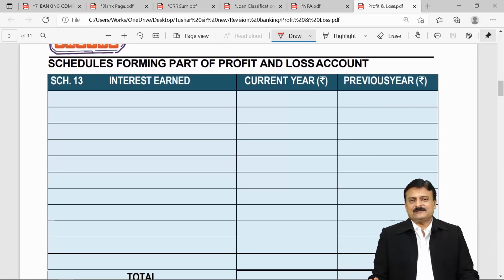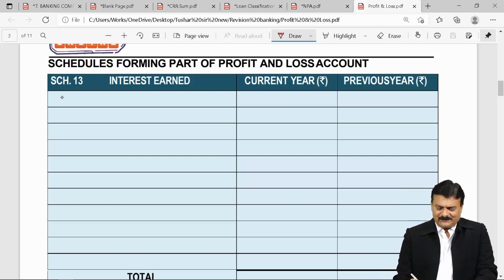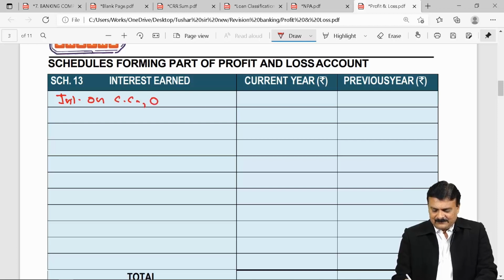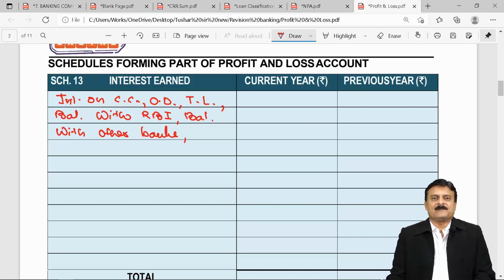What will come in Schedule 13? The biggest income for the bank, interest earned. Which interest earned? I can say interest on cash credit, interest on overdraft, interest on term loans, interest on balance with RBI, interest on balance with other banks. Right, students?